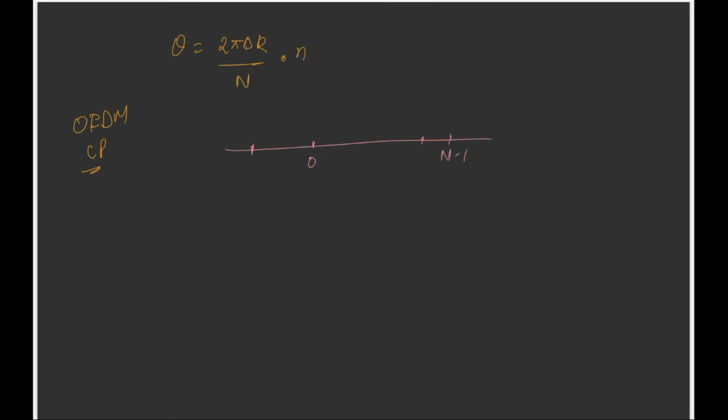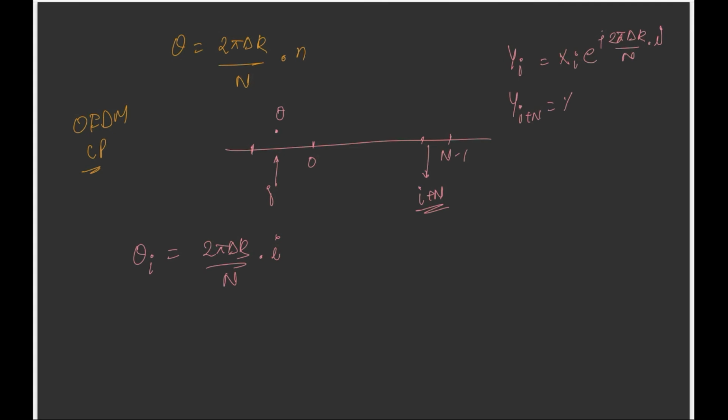So it is something like this: if we know the phase at symbol number I, and we know the phase at symbol number I plus N. Let's say theta at I is 2 pi delta k by N into I, and because the data is the same here, the received signal yi will be xi e to the j 2 pi delta k by N into I, and yi plus N is xi plus N e to the j 2 pi delta k by N into I plus N.